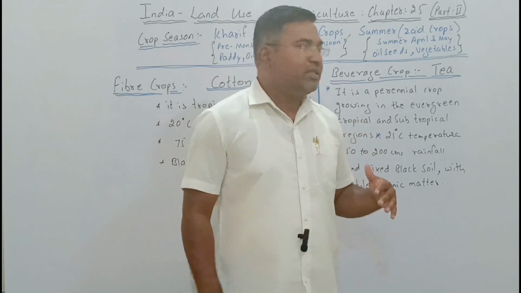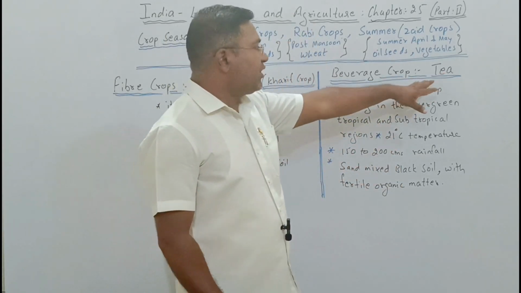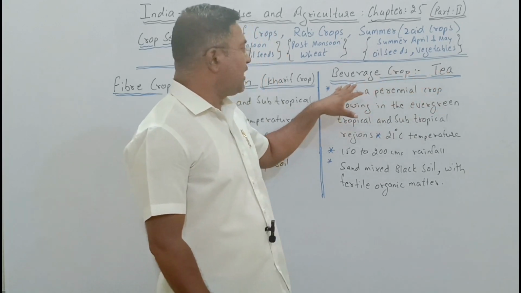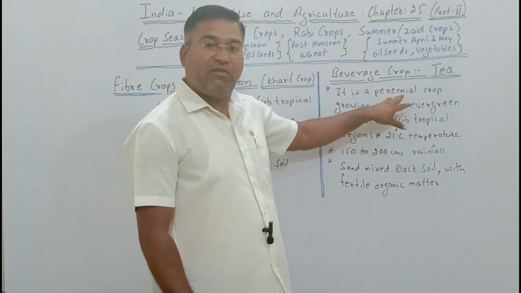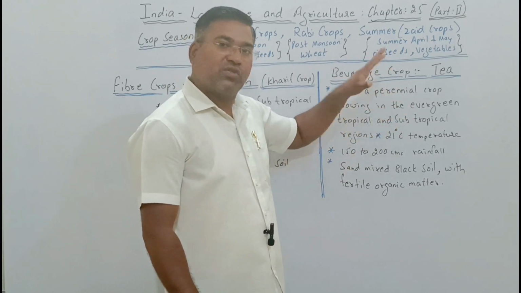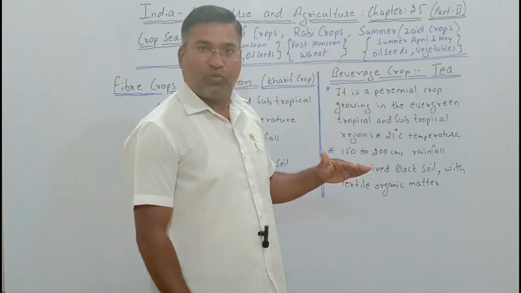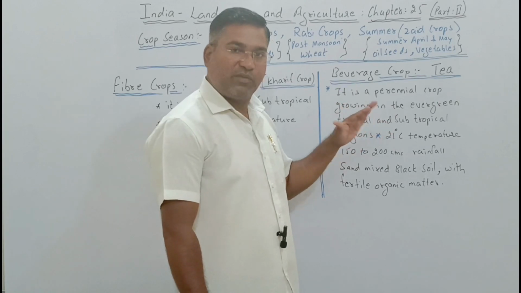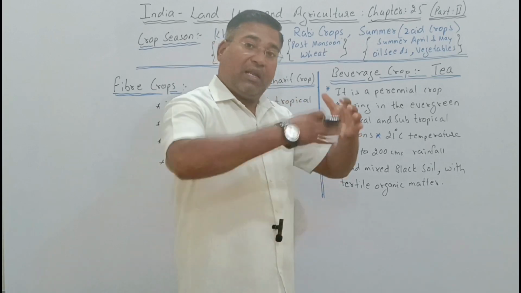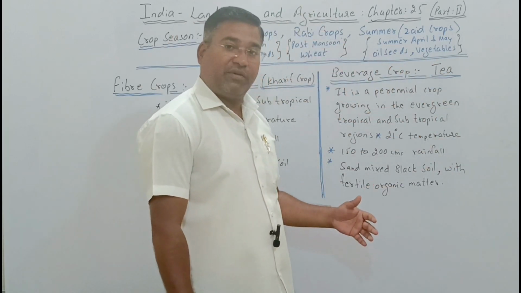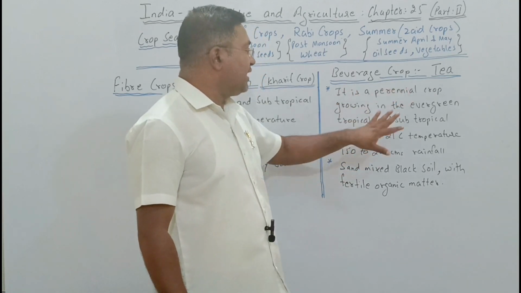In the same way, we have beverage crops: tea as well as coffee. So in front of us, tea is the topic, which is called a beverage crop. Now, what type of character does it have? Tea is a perennial crop. When we say perennial, 12 months, 24 hours, we will see the same crop. But tea is very well produced in the hilly areas. It is a plantation crop, because a large area is used for the production of tea. So it is a perennial crop.